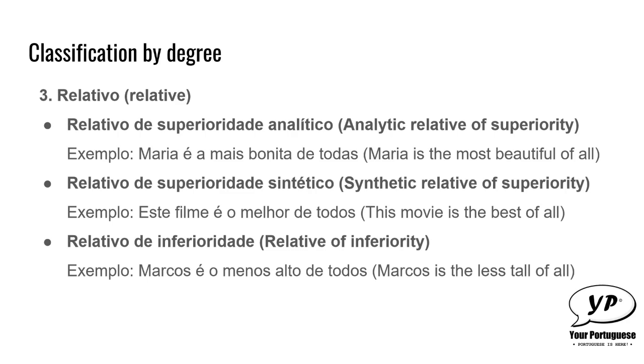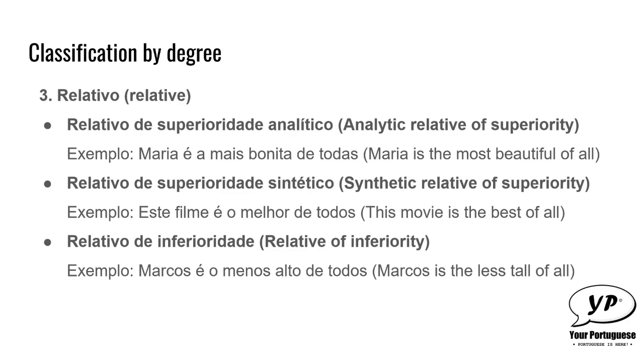However, in the end you have to add this de todas, which means of all, so that it can be clear that you are trying to say that that person is the most beautiful of all, or that that car is the most pretty of all, or anything like that. So mais, adjective, de todos or de todas. Here in this case it's todas because it's a feminine substantive, but it could be de todos if the substantive were masculine.